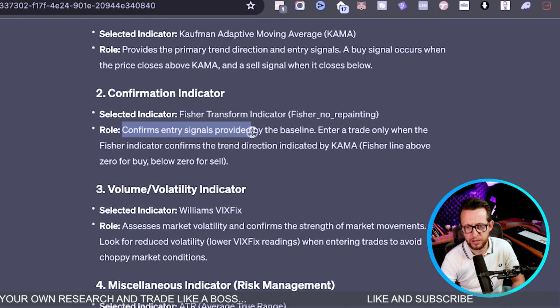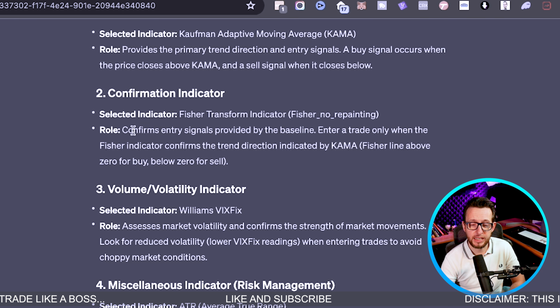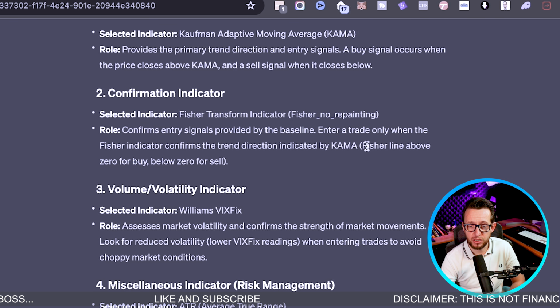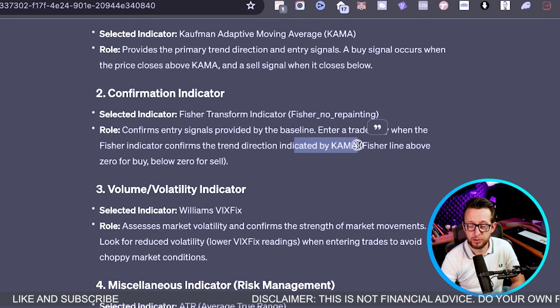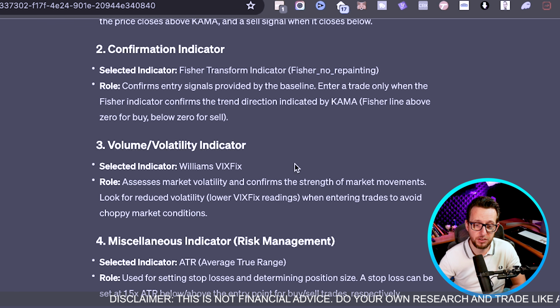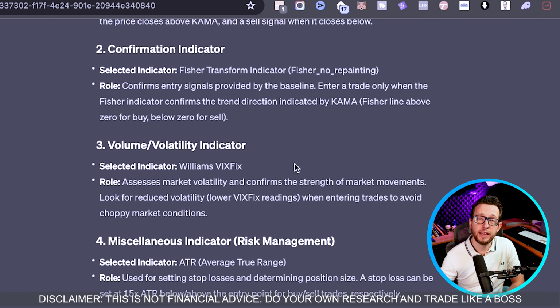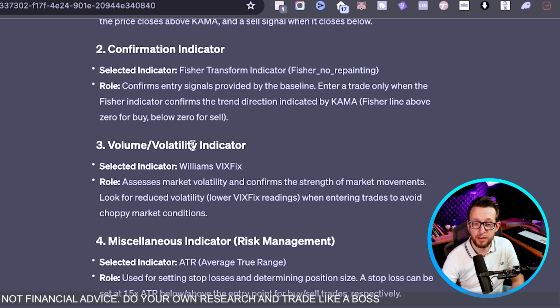Confirm the entry we're provided by the baseline. So we're only going to be taking entries when the Fisher line is above the 0 line. This confirms our KAMA entry. Yeah, it gives us confirmation. Next, the indicator that we add into our NNFX system is a volatility or a volume indicator.